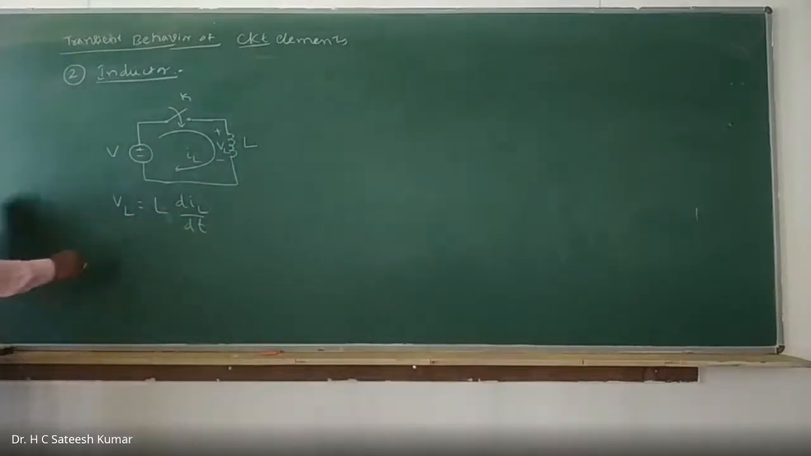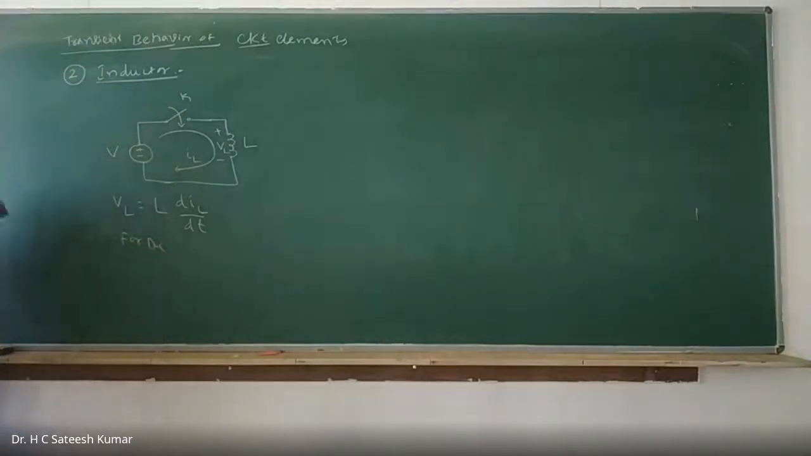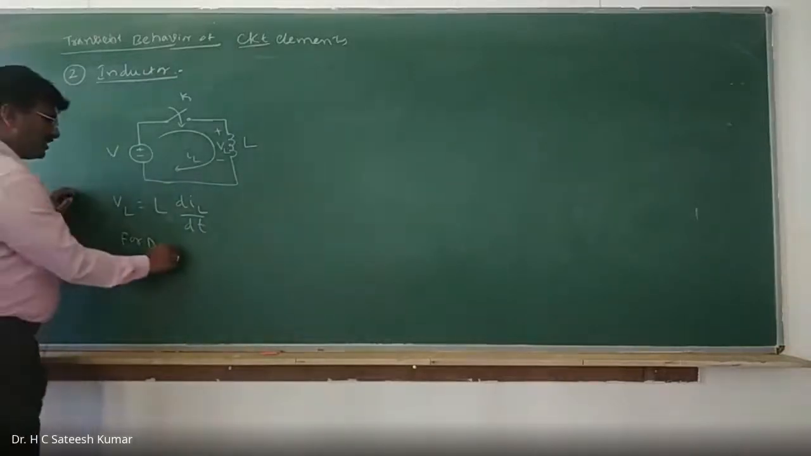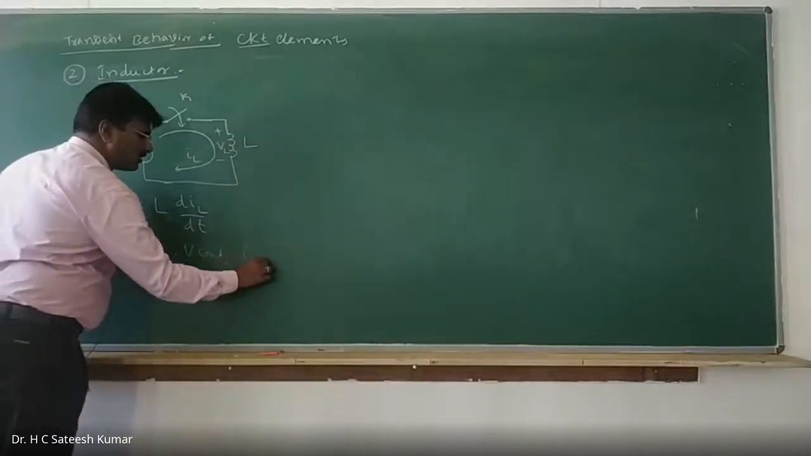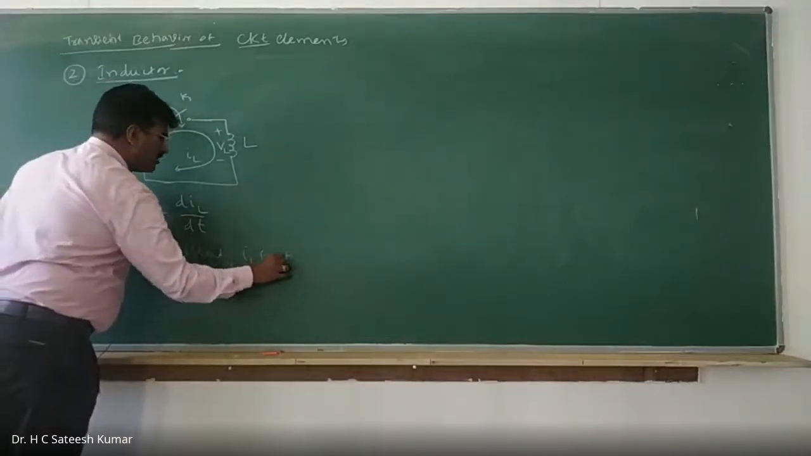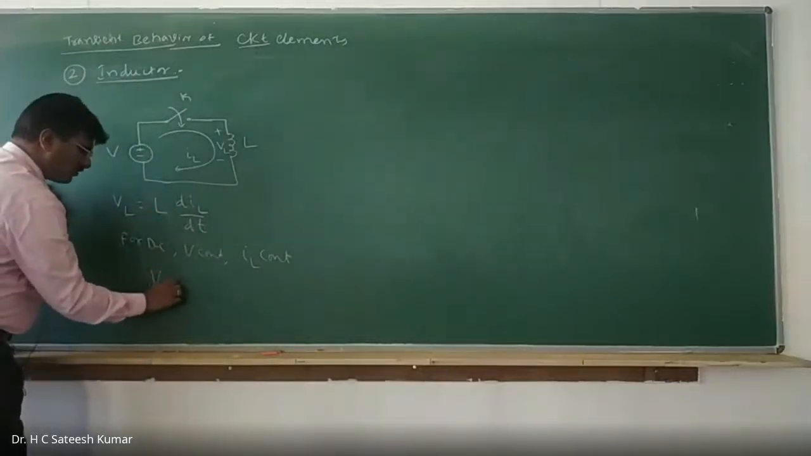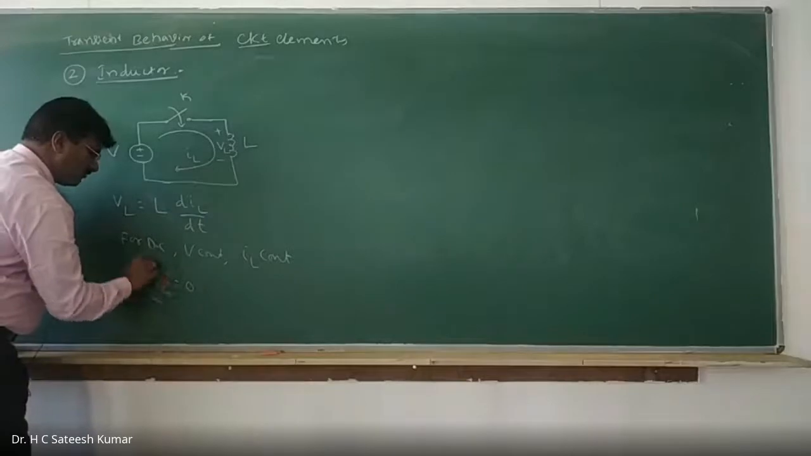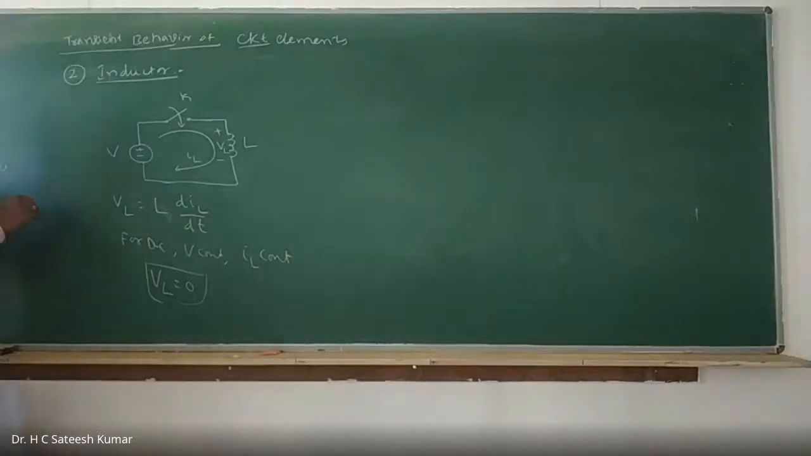For DC, what will happen? Let us say you are applying a DC voltage. This V is constant, which means IL is also constant. The differentiation of a constant is 0. Therefore, VL is equal to 0. So voltage across it is 0. Any circuit, if the voltage is 0, means what? Well, let us say I have a resistor.